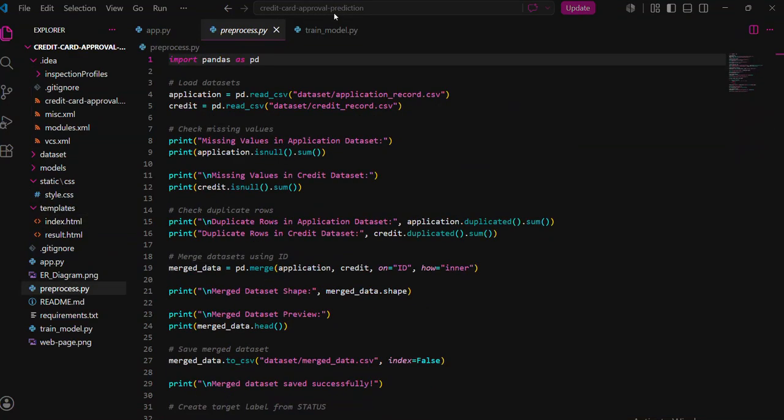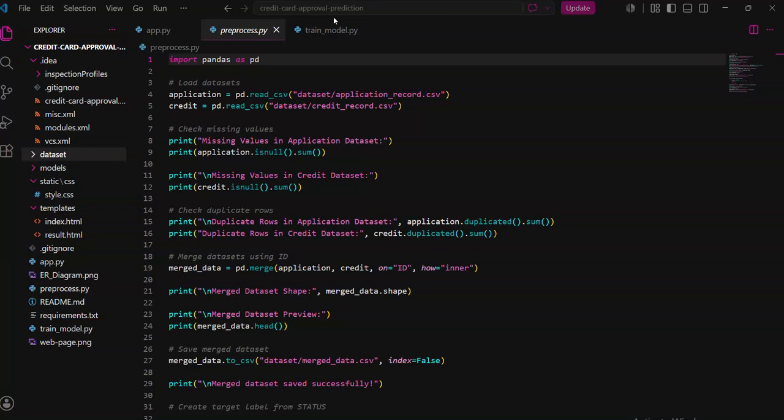And then we've used pandas and numpy to pre-process the dataset that we've loaded. And then we proceeded on to use joblib for saving and loading the trained model. And then we used Git and GitHub for version control.